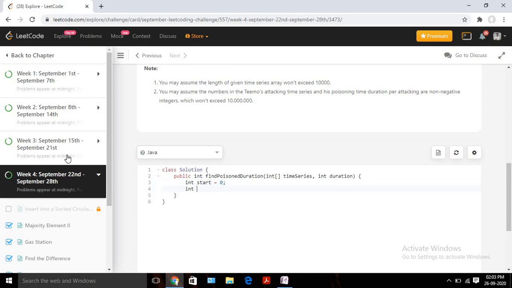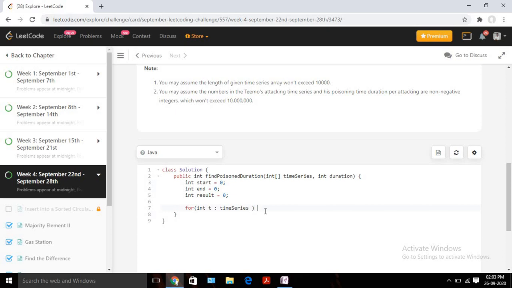And again, I need another variable, the end, where I am going to keep tracking the active end time. It will again be initially 0. And I need one variable for the result, where I am going to keep tracking the total duration. It should be initially 0. Now I can run a for loop, and I can pick each and every timestamp, like this, for int t, one by one.